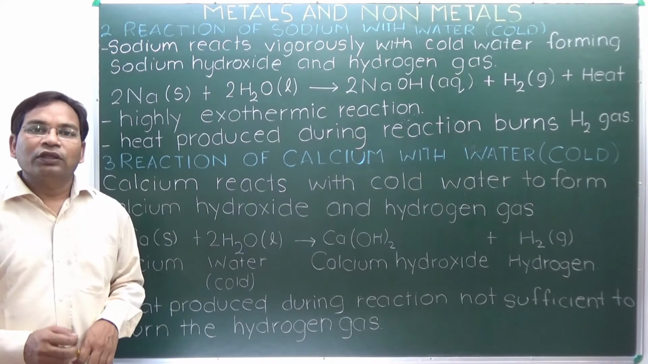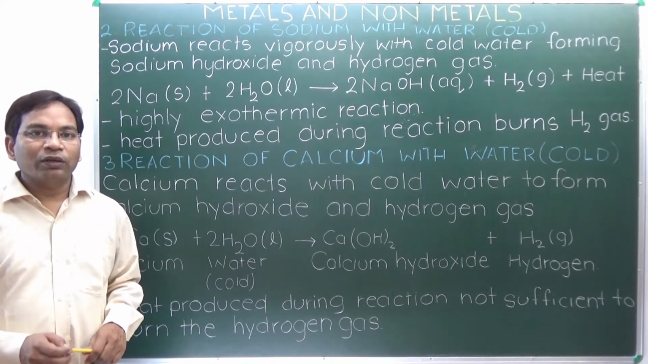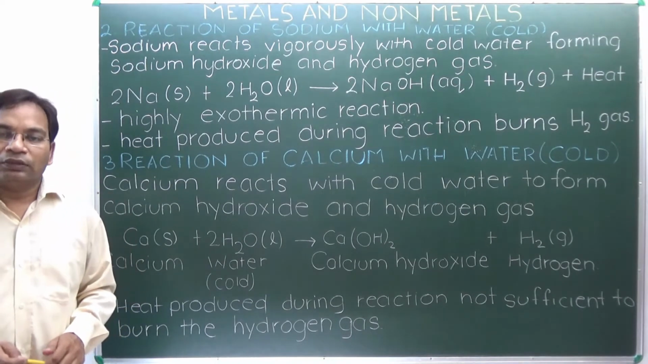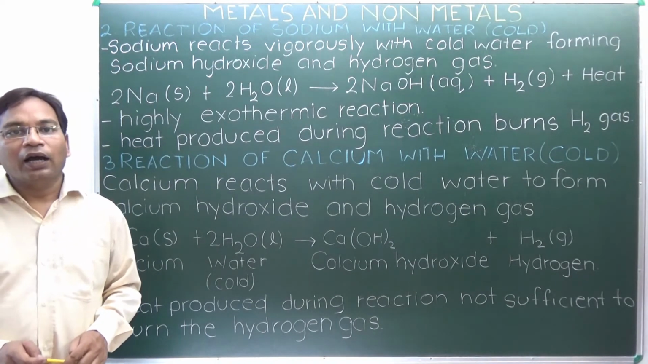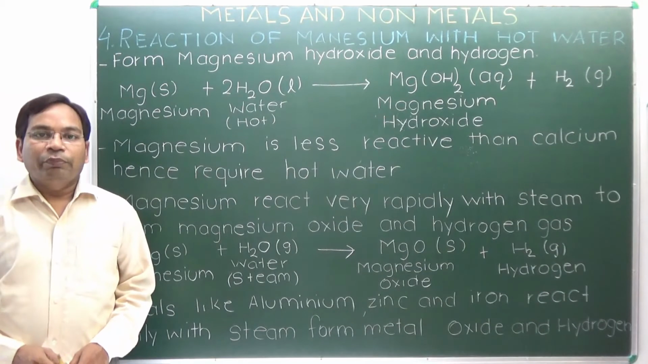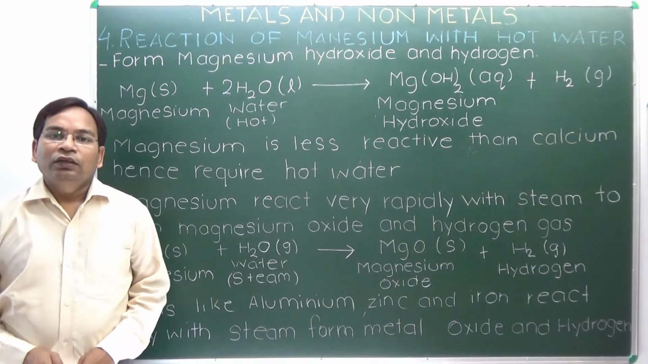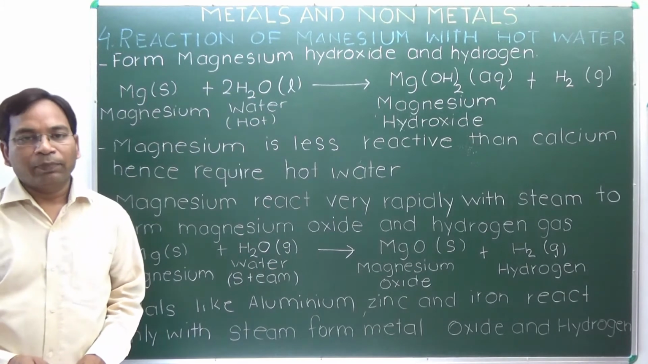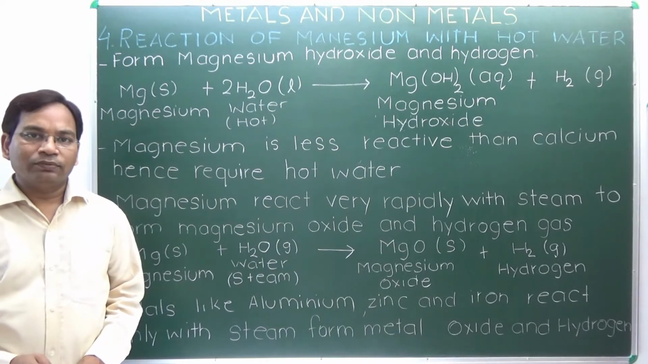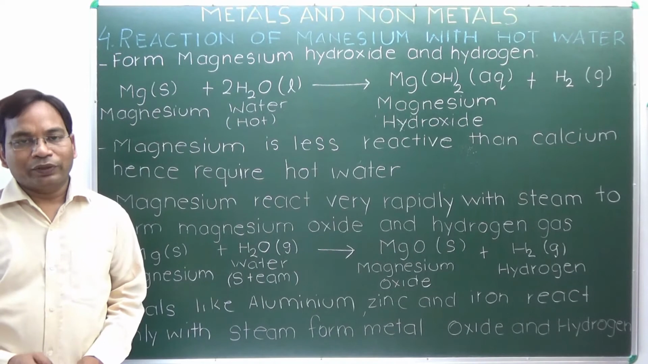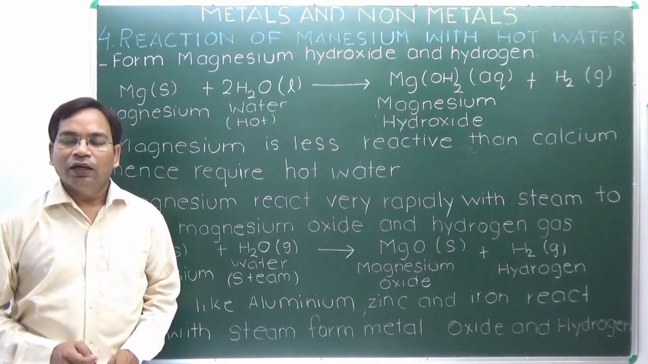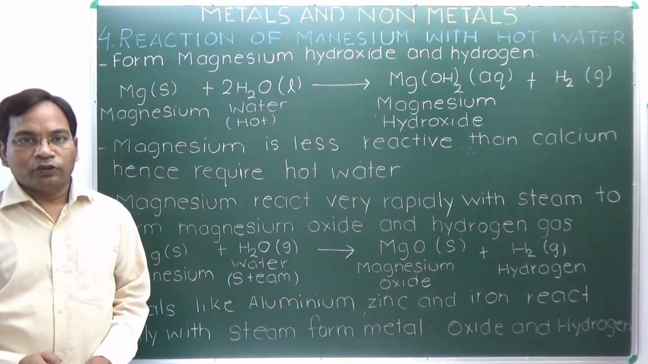The three metals we have studied, potassium, sodium and calcium, react with cold water and produce the respective hydroxide and hydrogen gas. Reaction of magnesium with hot water. Magnesium does not react with cold water, hence it requires heating, and is less reactive than calcium, so it requires hot water. When magnesium reacts with hot water, it forms magnesium hydroxide and hydrogen gas.